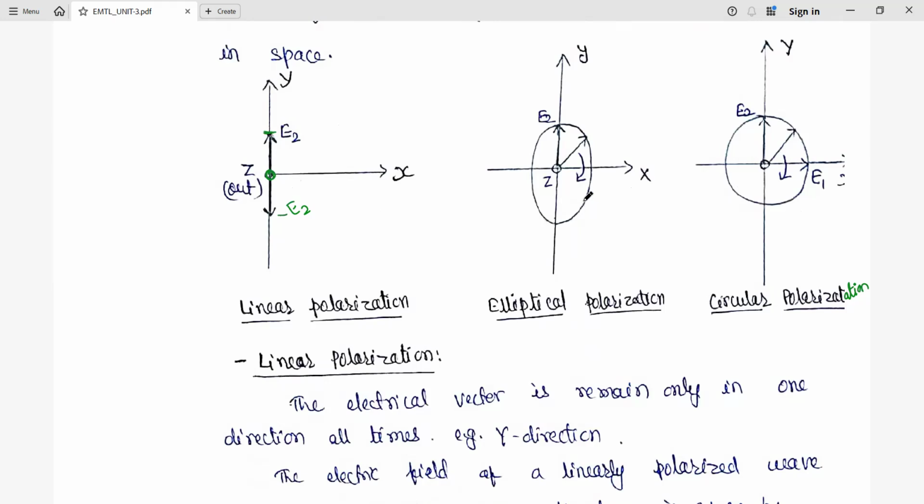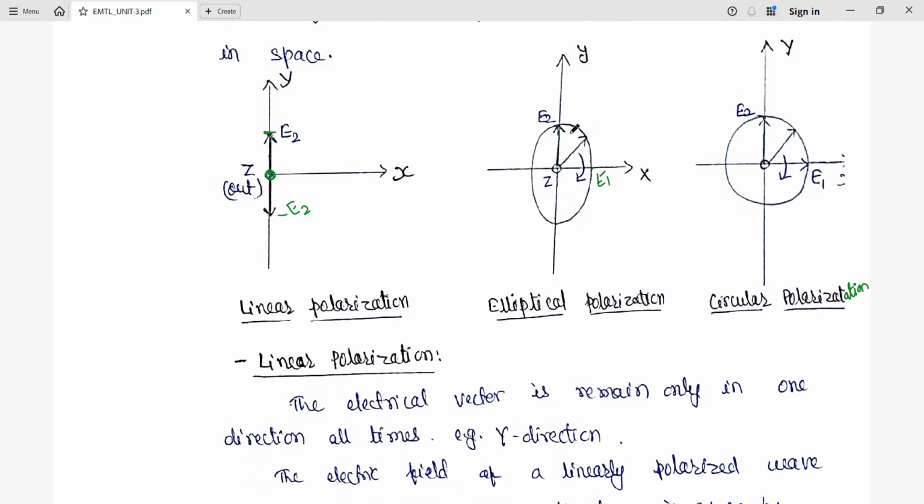Whereas in the case of elliptical polarization, an ellipse has a major axis and a minor axis. Even satellites rotate on an elliptical path, for which you have Kepler's law, which you will study in higher classes. Now here we are considering the electric field component along the y-axis, E2, which will have another component, E1.